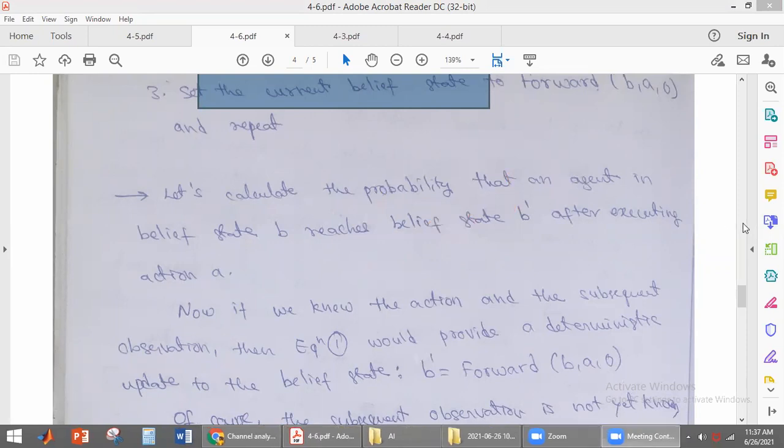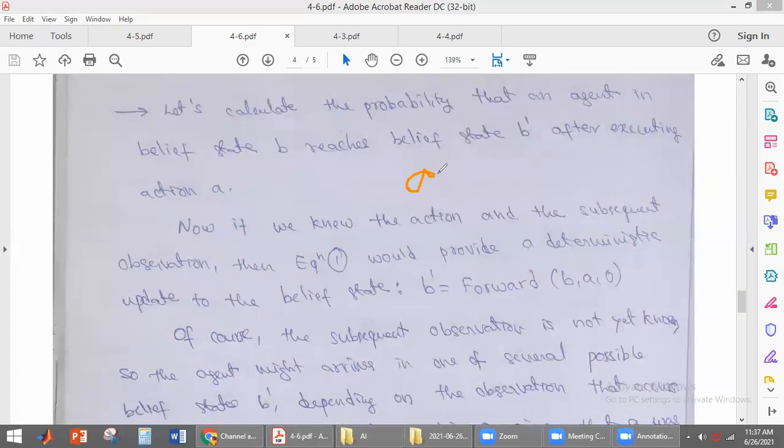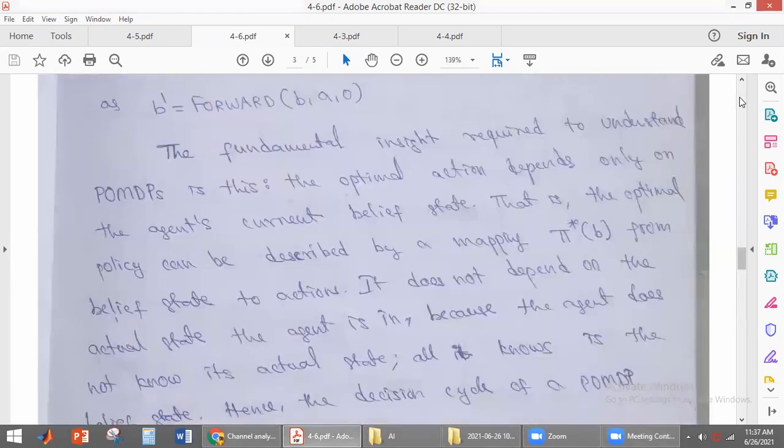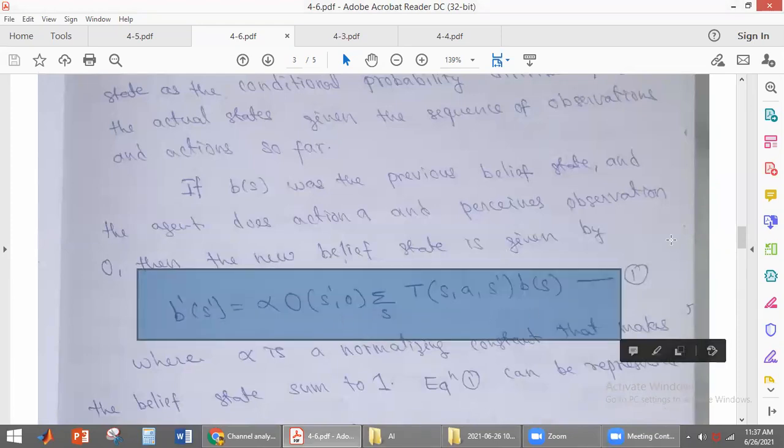Now what is it that we know? We know the action and the subsequent observation. Some action is performed, and by performing this action, we know the observations the agent receives from the environment. We know the action and subsequent observation from equation 1. See this equation 1, students. So we are getting the next belief state from the action and observation.